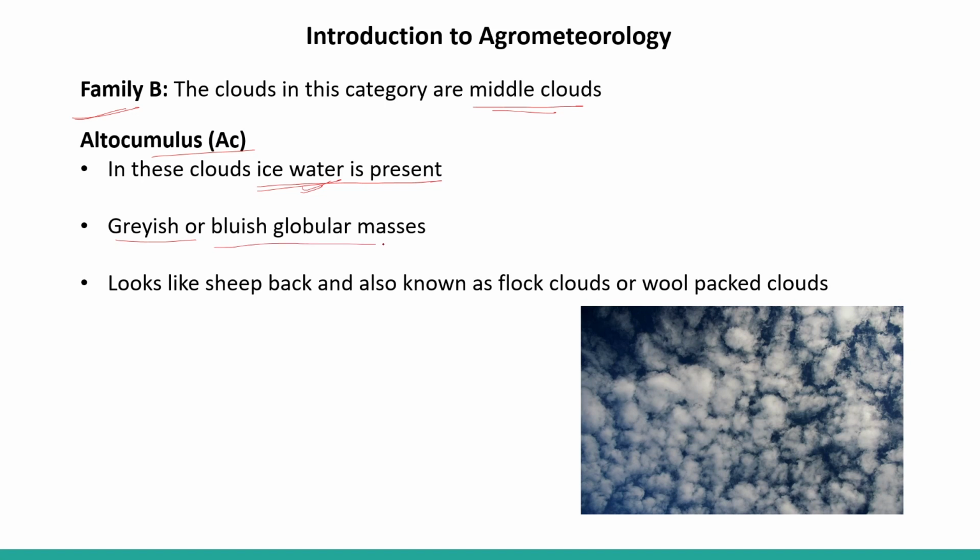Grayish or bluish globular masses can be seen. They look like a sheep pack and are also known as flock clouds or wool pack clouds. So it seems like a flock of sheep. That is why it is called flock clouds, or even it looks like a wool pack. So that is why it is called wool pack clouds.